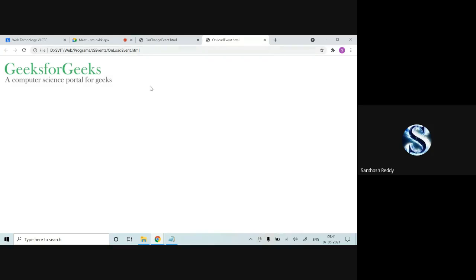See, still it is loading. So when I click on this, automatically your image is loaded to your web page. That's it, onload.